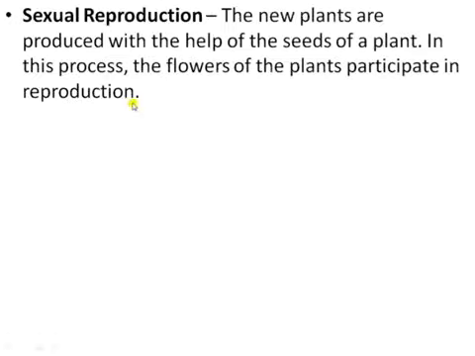Next is sexual reproduction. The new plants are produced with the help of the seeds of a plant. In this process, the flower of the plant participates in the reproduction. This is sexual reproduction in plants. Or we can say the flowers are the reproductive organs in a flowering plant, that is, the flower is said to be a modified part of the plant for sexual reproduction.